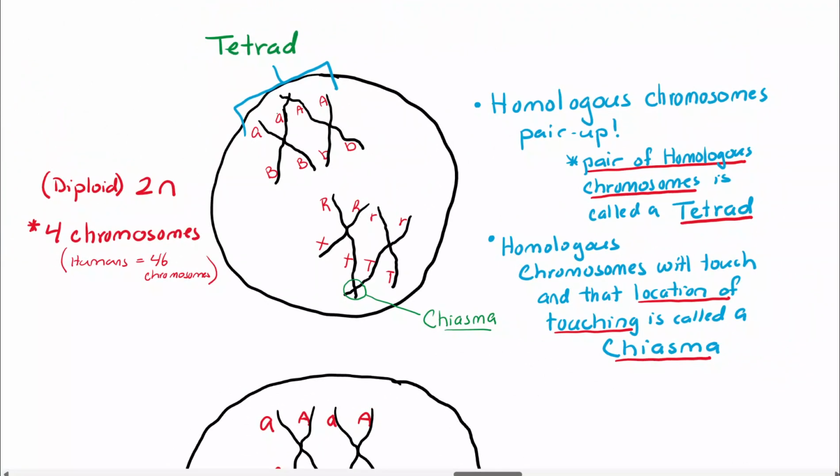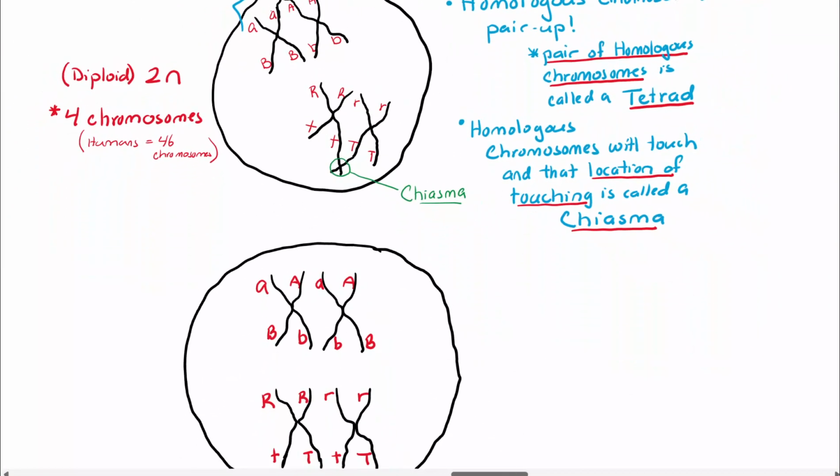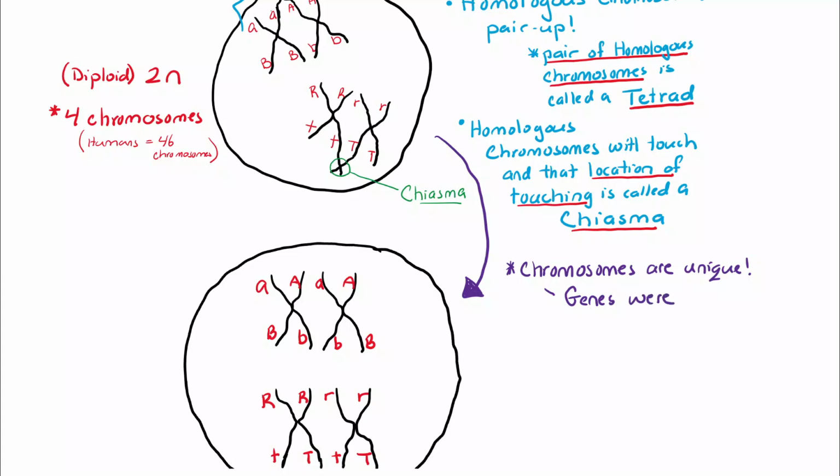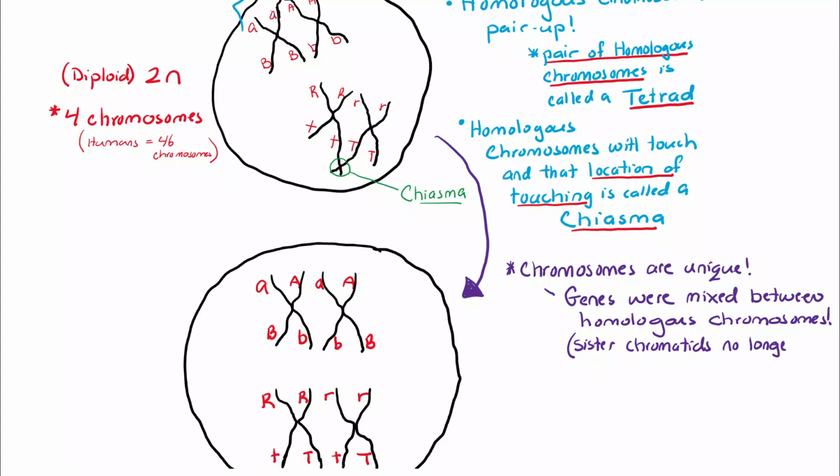So they get super cuddly, they touch, and then they literally strangle each other, the chromosomes. And that's going to cause them to become unique. Genes are going to be mixed or shuffled between homologous chromosomes. The sister chromatids are no longer identical.